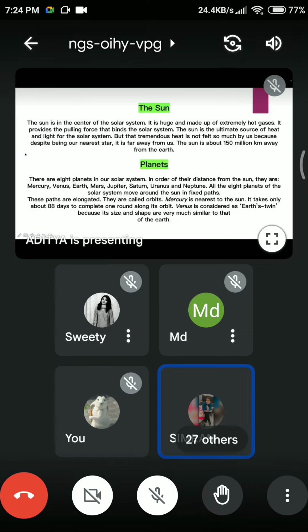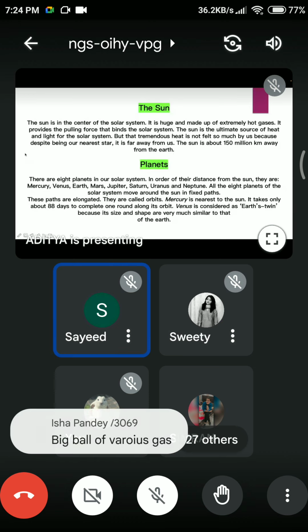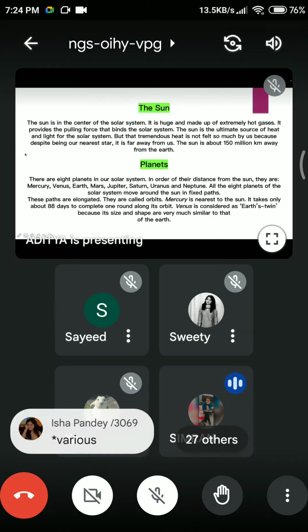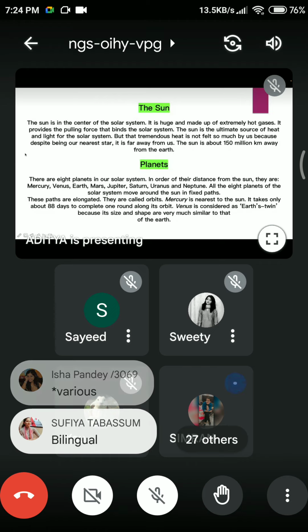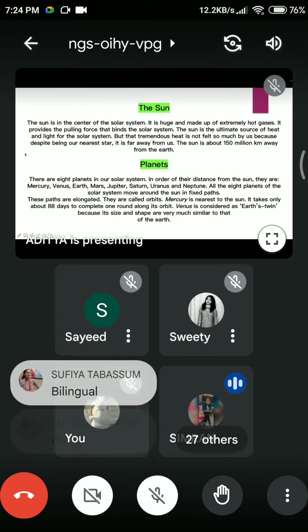Basically, it provides light to everyone in the solar system, and we know the function of stars: they provide us light, and they are made up of gases. We can also consider it a star on the basis of its size; it is very huge.